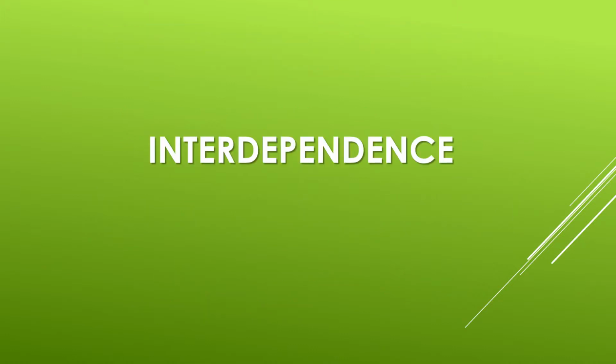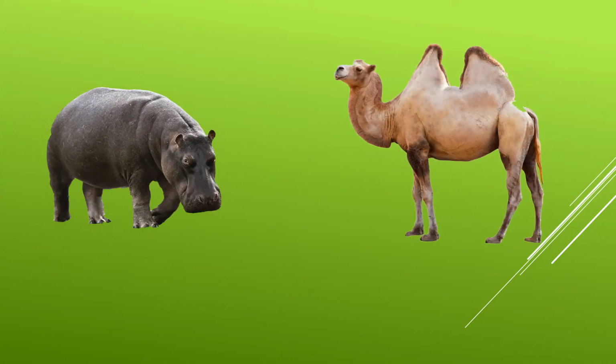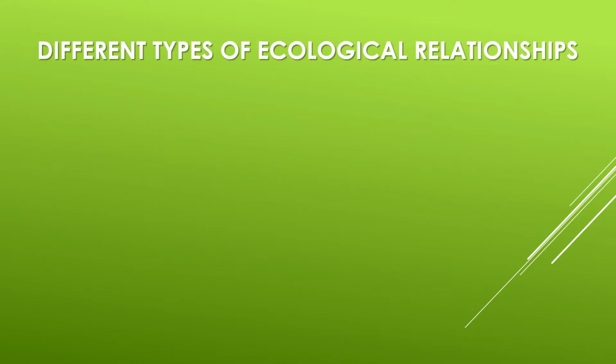Next, interdependence. Interdependence is how different organisms interact within a community. The interactions between organisms are known as ecological relationships. There are three types of ecological relationships. Those are predation, mutualism, and parasitism.